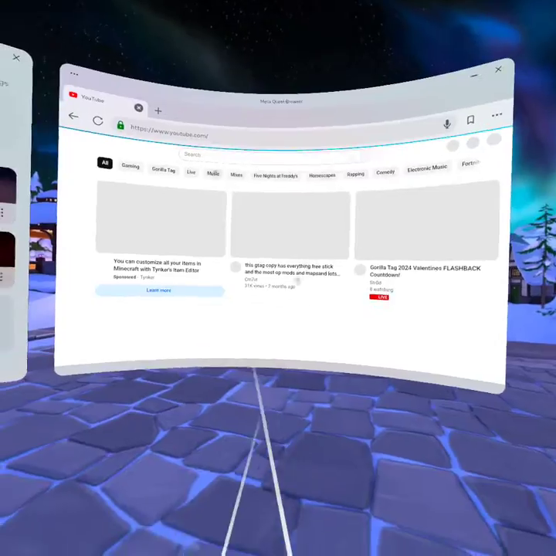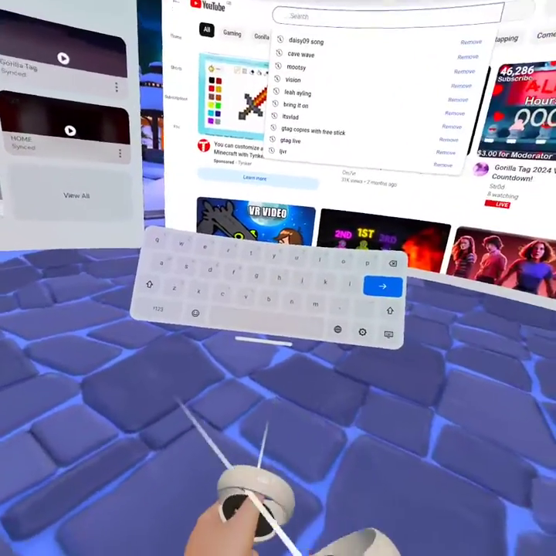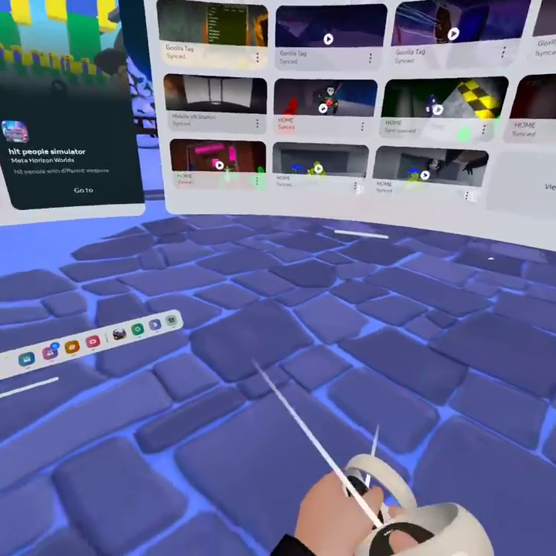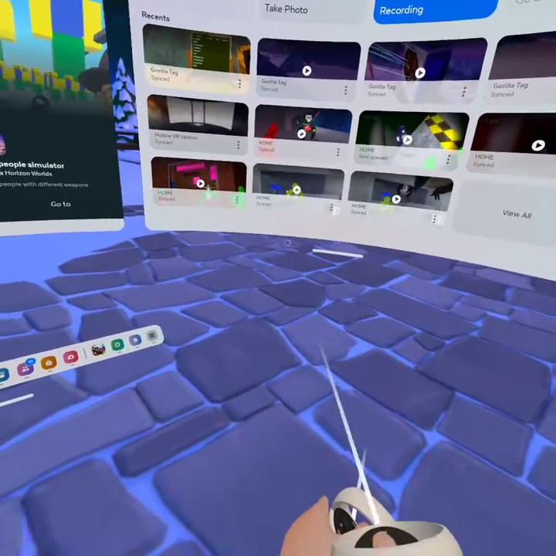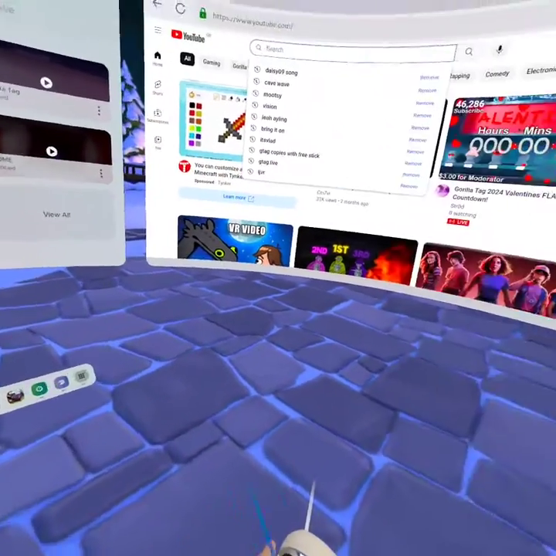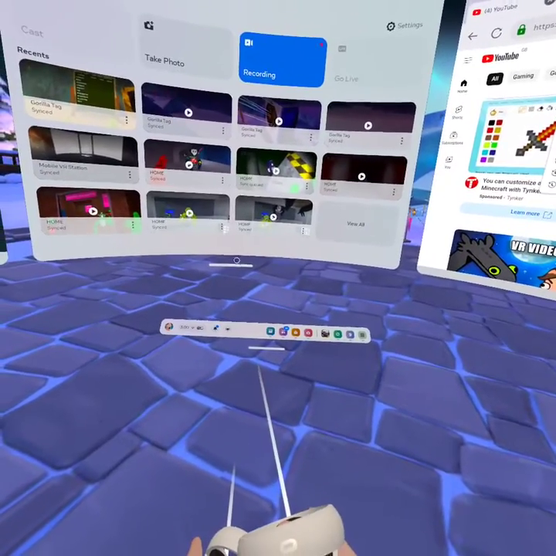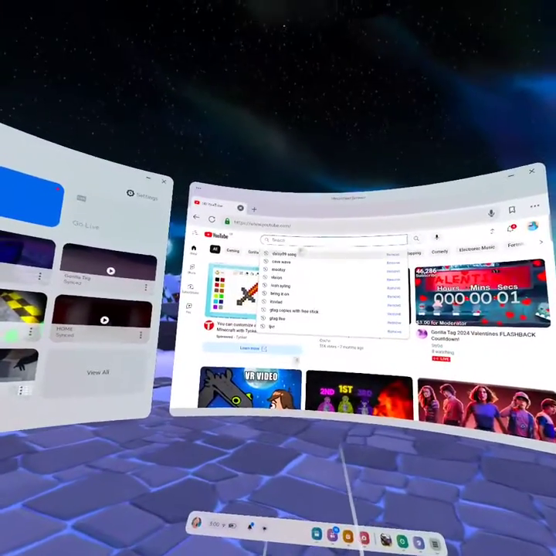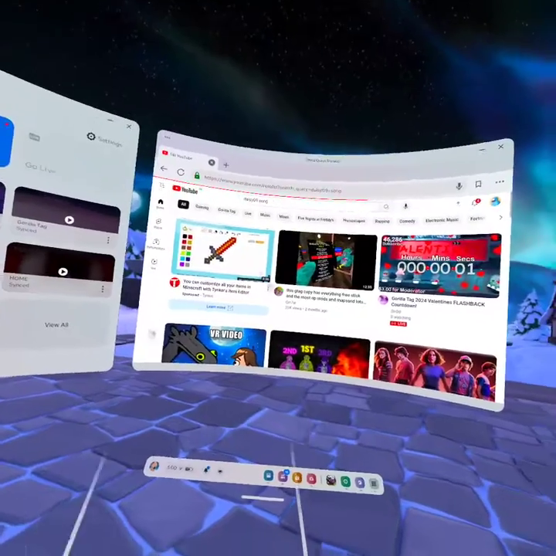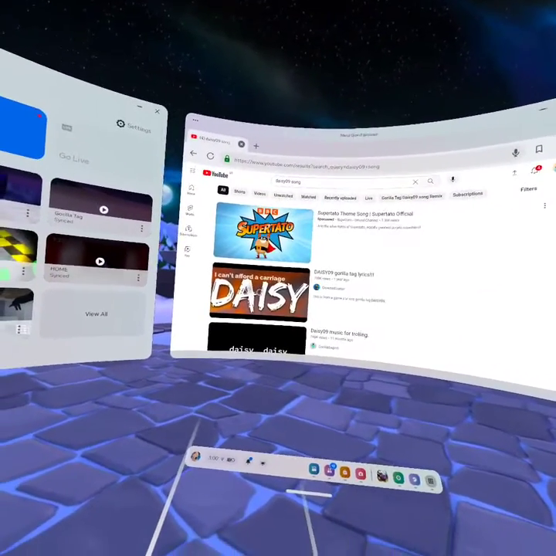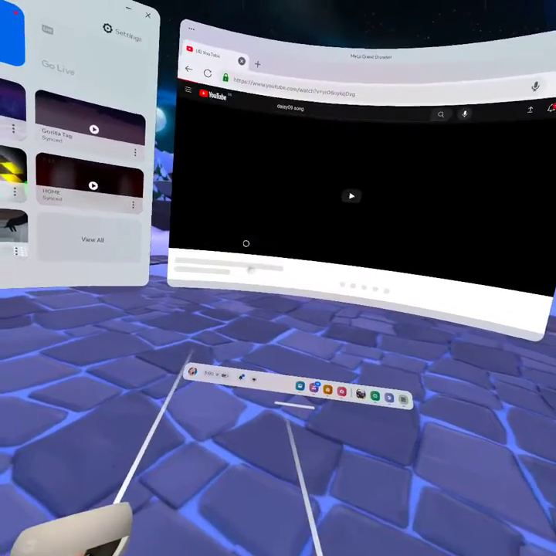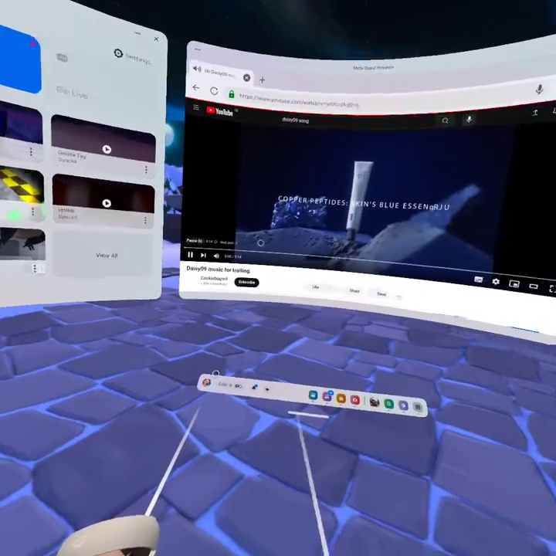So you want to go to your browser and go to YouTube, and then you want to search up any song you want. So for example, I want to try Daisy 09, I'll click on this. Click on Daisy 09 song.